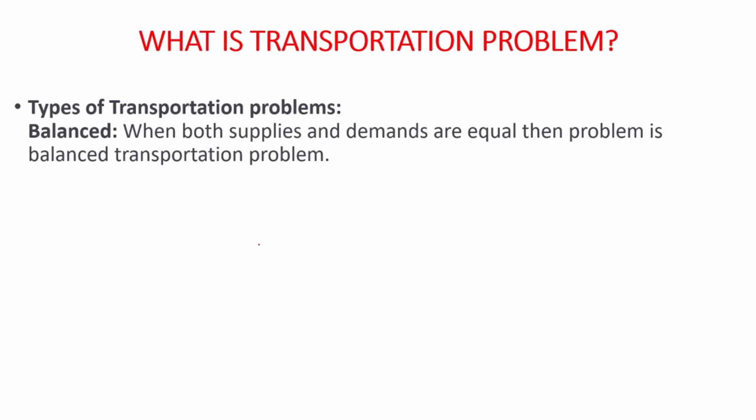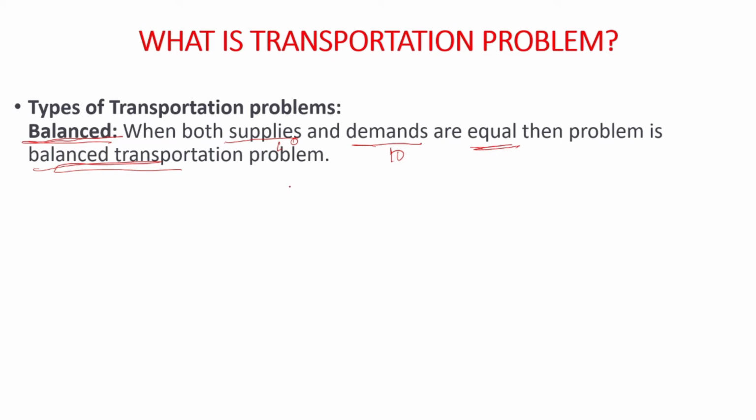We have two types of transportation problem. One is balanced and the other is unbalanced. Now what is balanced? When supplies and demands are equal. Supply is done by factories and demand is made by companies. Suppose demand is 10 and supply is also 10 items. Meaning the supply of 10 items is equal to the demand of 10 items. The company has demanded 10 items and the factory has supplied exactly 10 items. So both are equal, right? Then the problem is called a balanced transportation problem because the supply value is equal to the demand value.